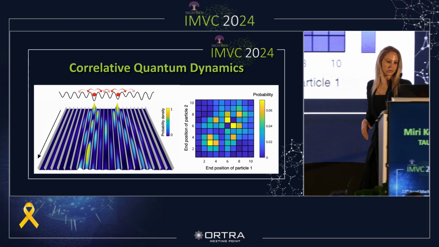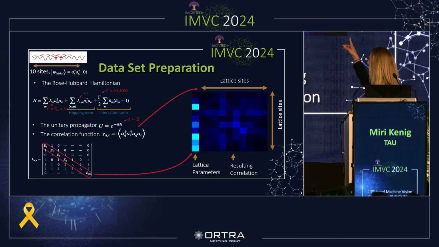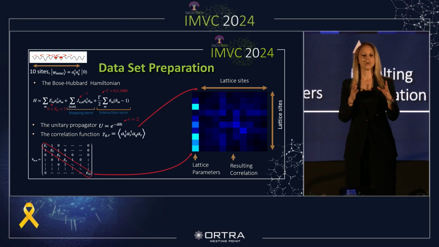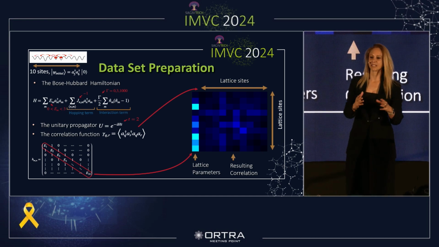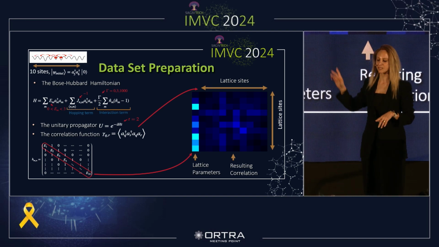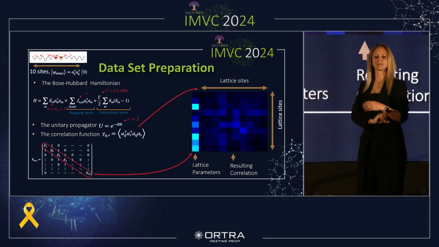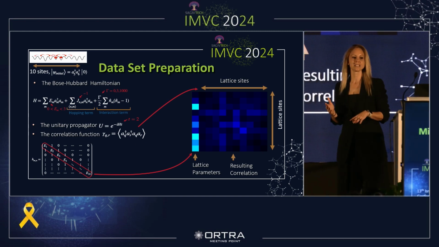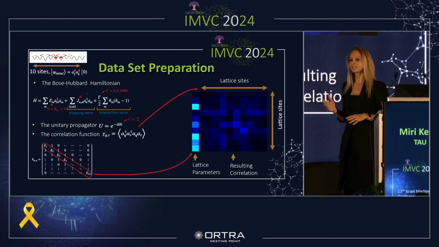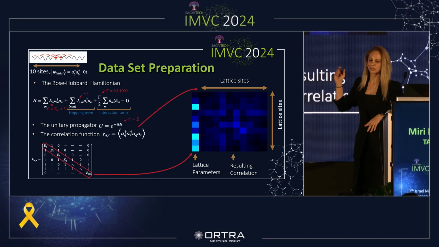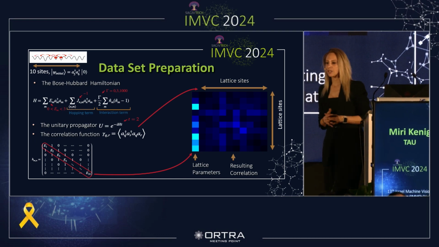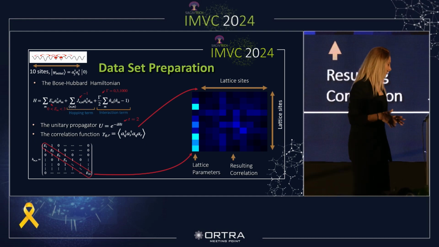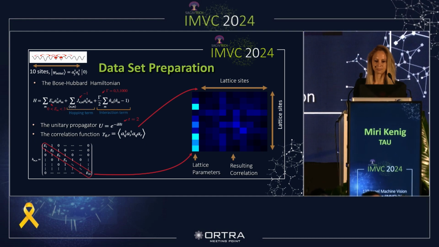So, for the training set, we prepared the images as follows. Think about it as a face, only now, unlike faces, each image contains two parts. One part defines the problem, and the second the solution. The definition of the problem is the vector on the left part of the image. It's a specific realization of disorder, 10 values of random energies for 10 sites that defines the particle's initial states and the progress medium. The right side of each image is the calculated correlation map, the result of the propagation after some time t, considering, of course, all the possible two-particle processes.